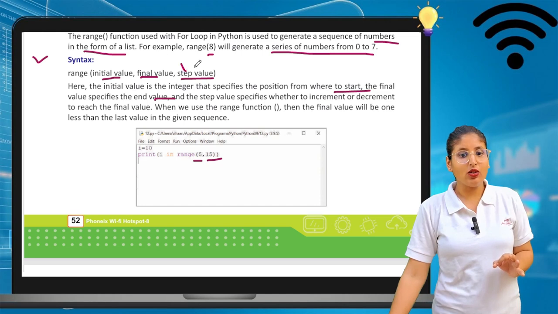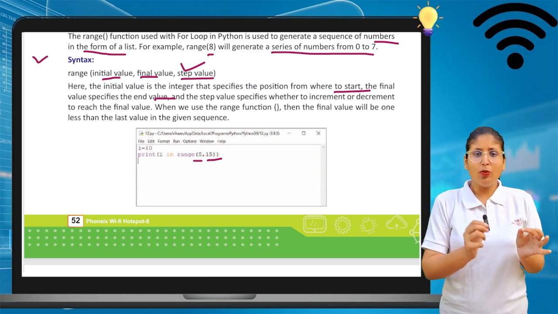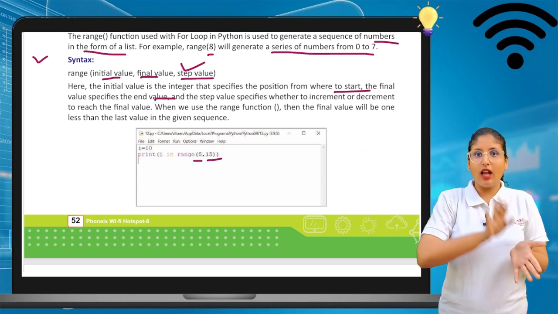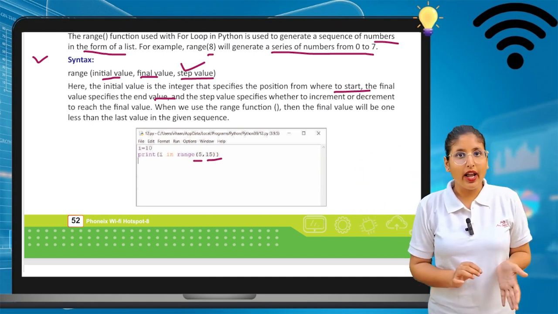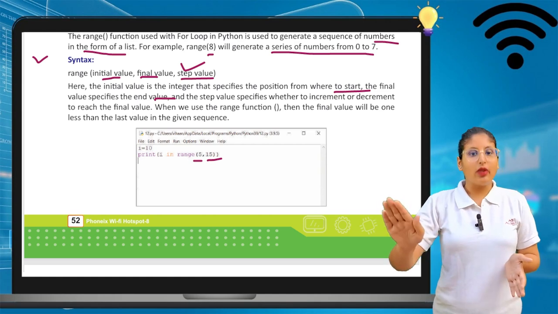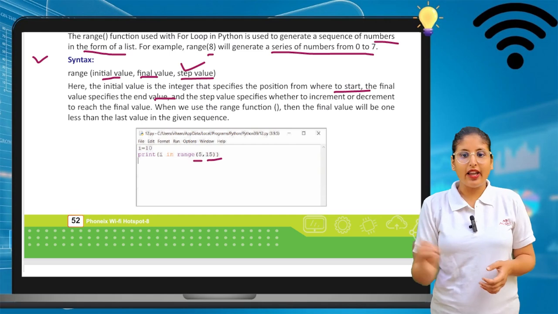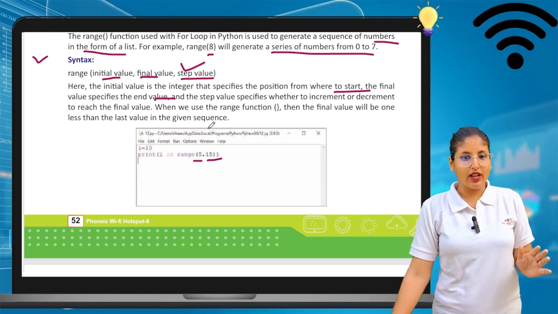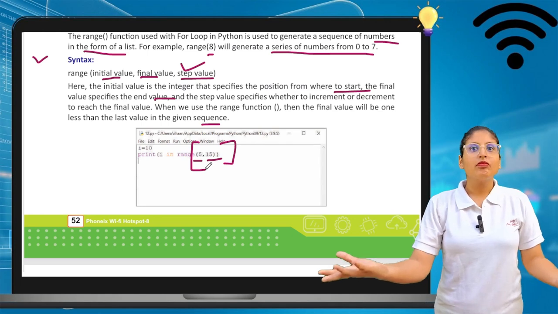If I want to move from 2 to 10, then I follow an increment path, because now I want an increment. When we use the range function, the final value will be one less than the last value given in the sequence. The range is like 5 to 15, where 5 is the initial value and 15 is the final value.